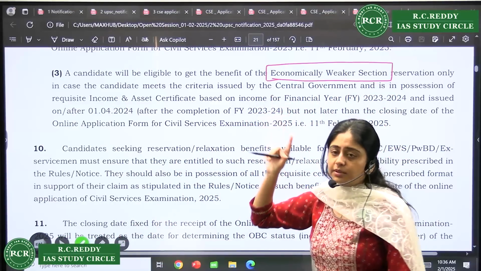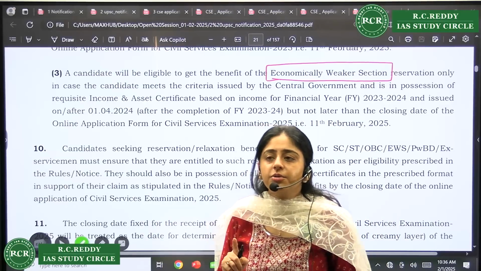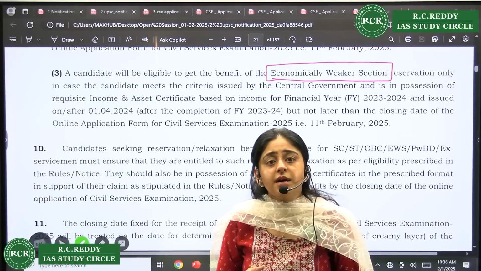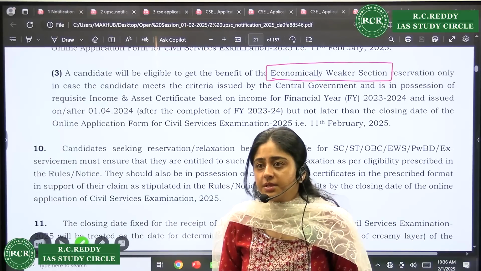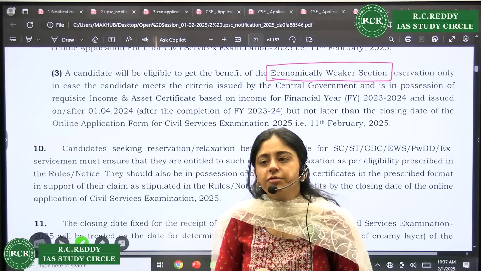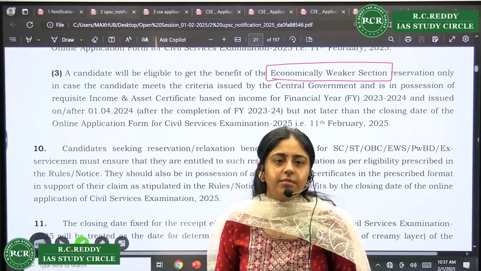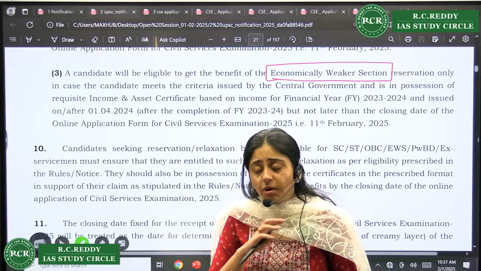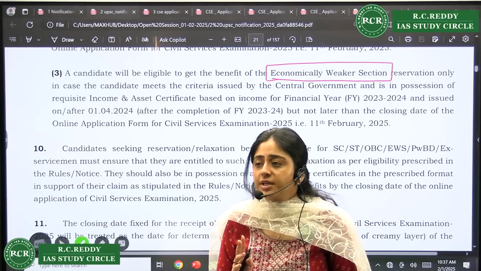And one thing also in the notice, it is mentioned you're not allowed to change your category. People did it a lot last time. In the last 5-6 years when EWS came about, they were general before and then they turned into EWS. Some people were in OBC category, they turned themselves into EWS. So a lot of fudging of documents were happening.